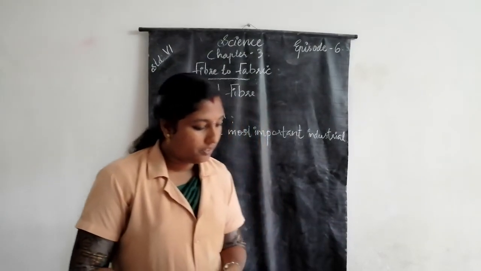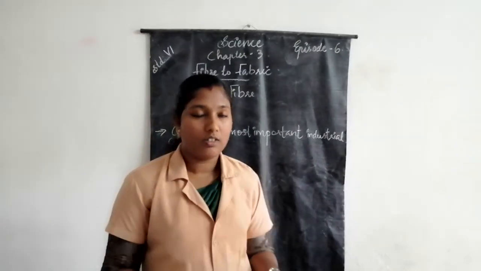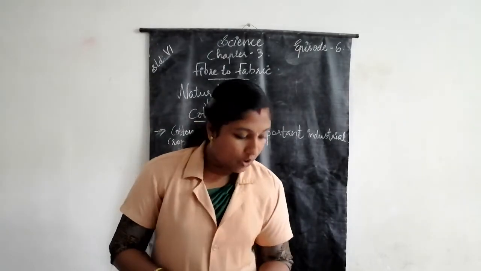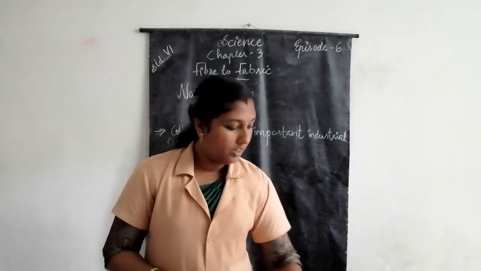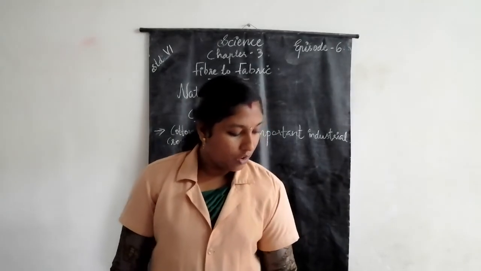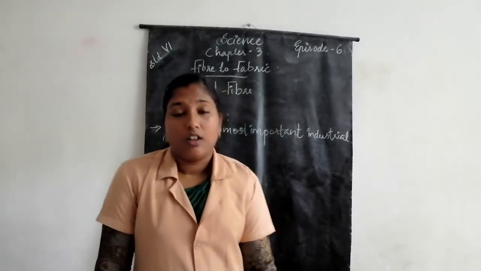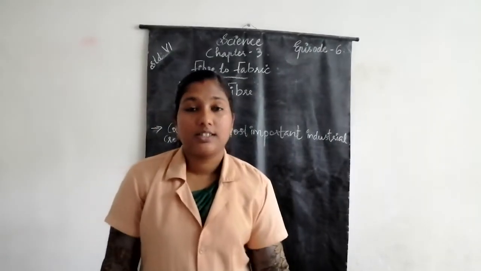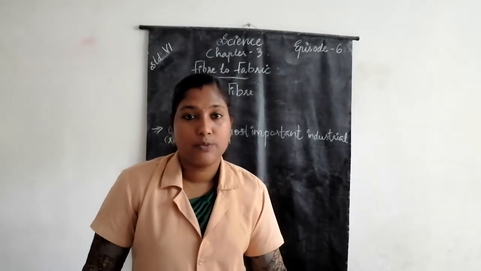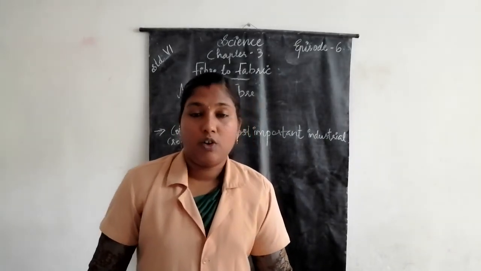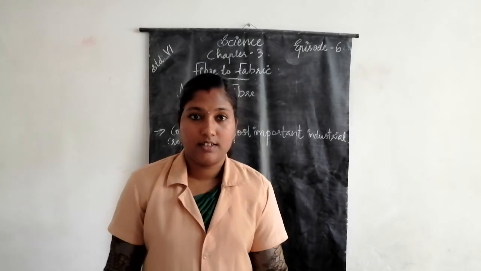Can you name some states of our country where cotton is grown? States of our country where cotton is cultivated.